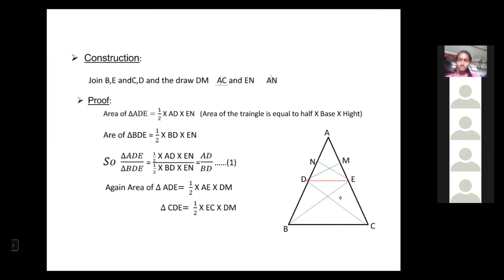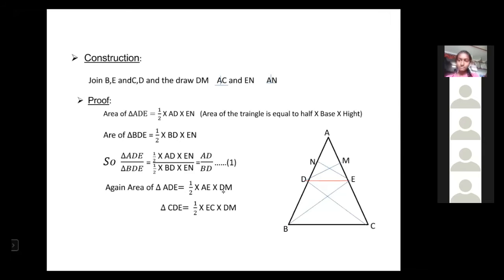Now to find the area of triangle CDE, we consider height DM, so automatically the base is EC. So half into EC into DM. So this is the area of the triangle CDE.